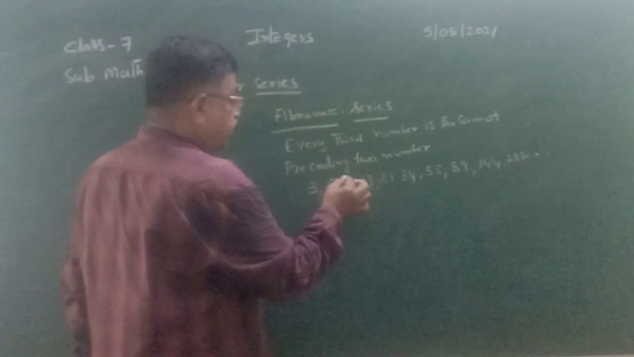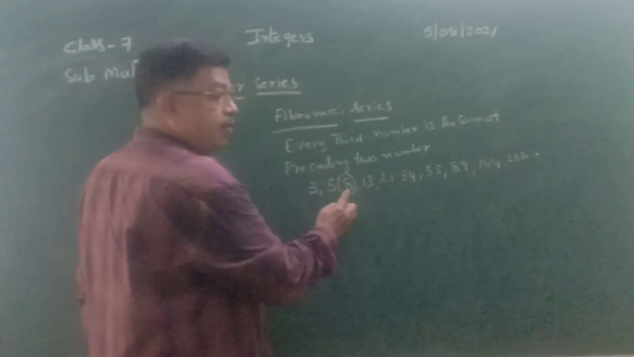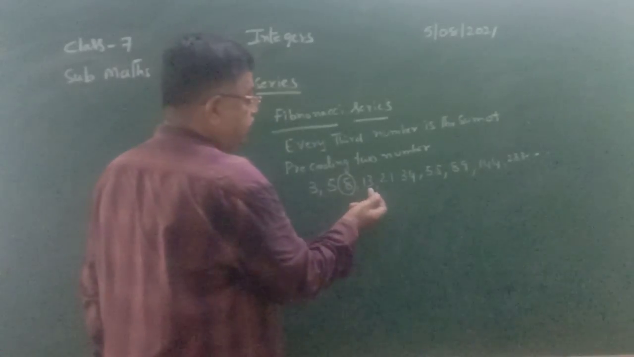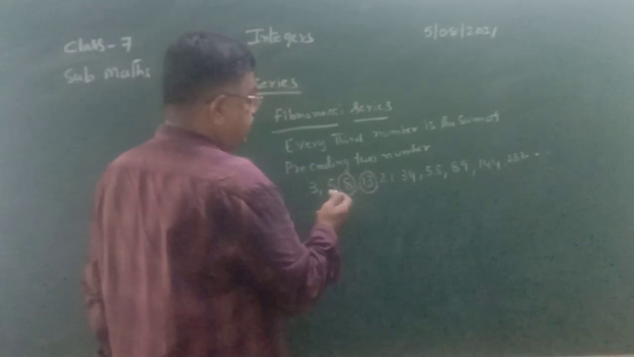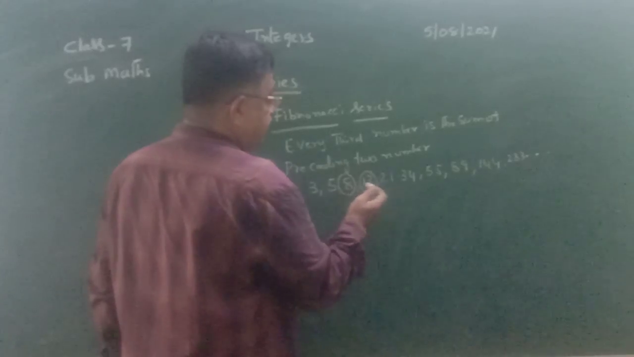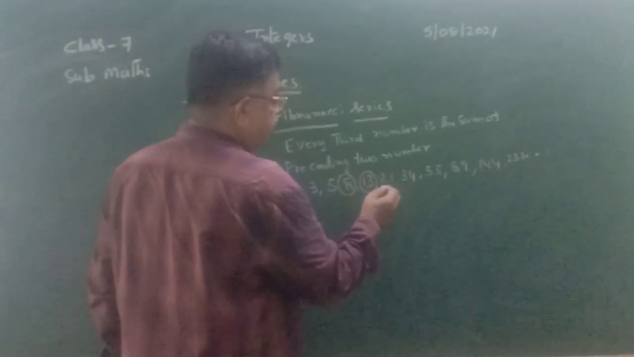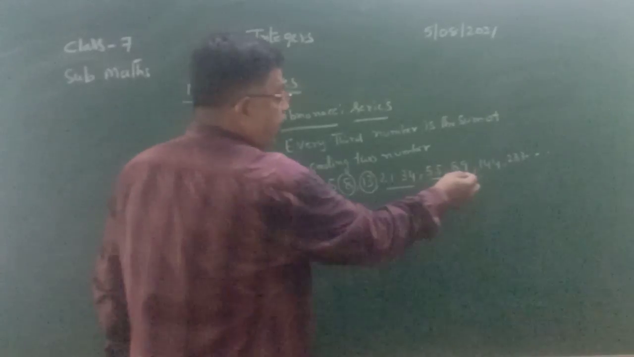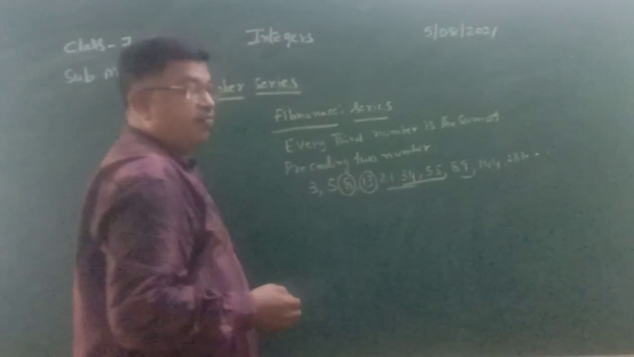So if you take the third number, what is it? 8, which is the sum of 3 and 5. What is the next? If you start from here, the next third number is 13. 13 is the sum of 5 and 8. 21 is the sum of 8 and 13. 34 is the sum of 13 and 21. 55 is the sum of 21 and 34. 89 is the sum of 34 and 55.